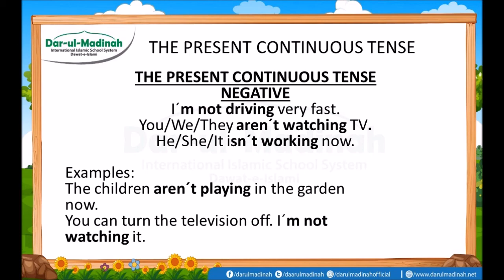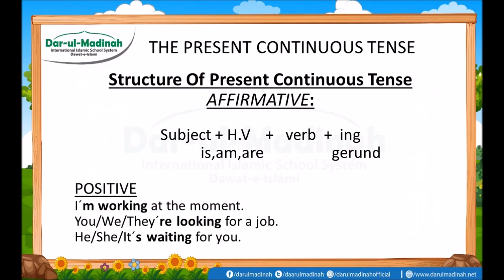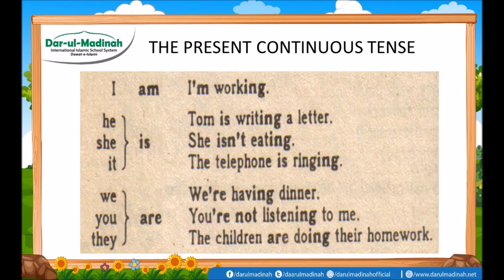The children are not playing in the garden now. If the sentence were the children are playing in the garden, it is the positive sentence, but if you add not with the helping verb, it becomes a negative sentence. So the formula is the same as the affirmative sentence, but if you add not with any of the helping verbs, either is or am or are, it becomes a negative sentence.